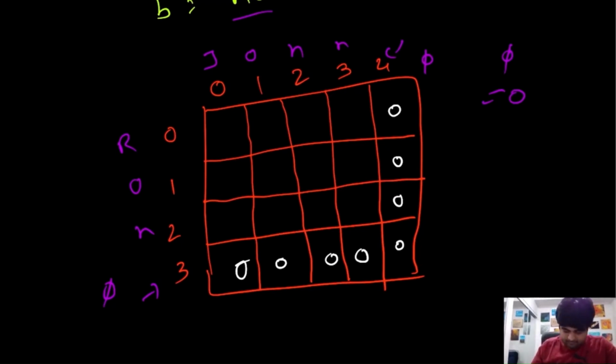So this particular position, we know that there is a match. If there is a match between n and n, we need to do 1 plus diagonal. Diagonal is 0, so we can fill up this value as 1. Now for this particular value, there is no match. We need to take the maximum of the diagonal, so the value becomes 1. Over here again we take the maximum, so the value becomes 1.